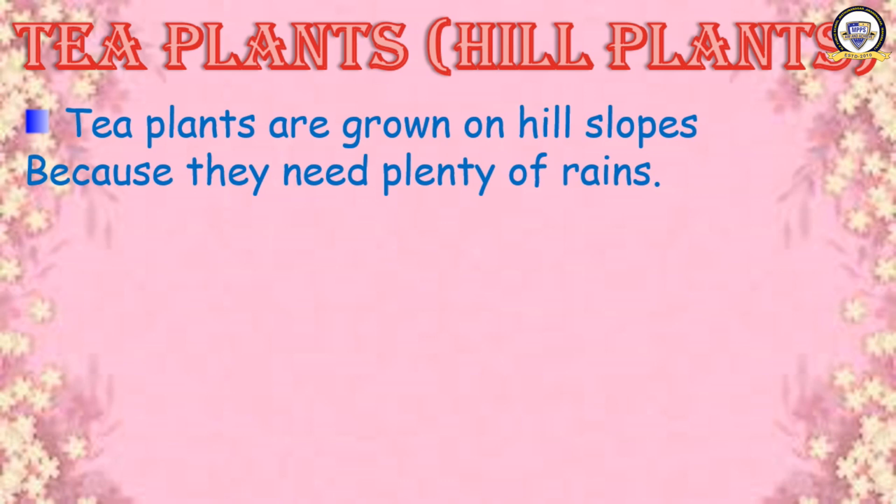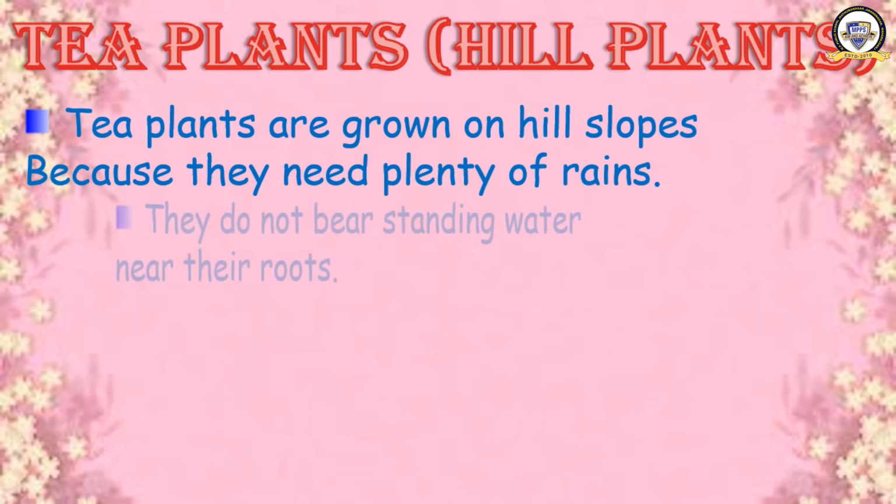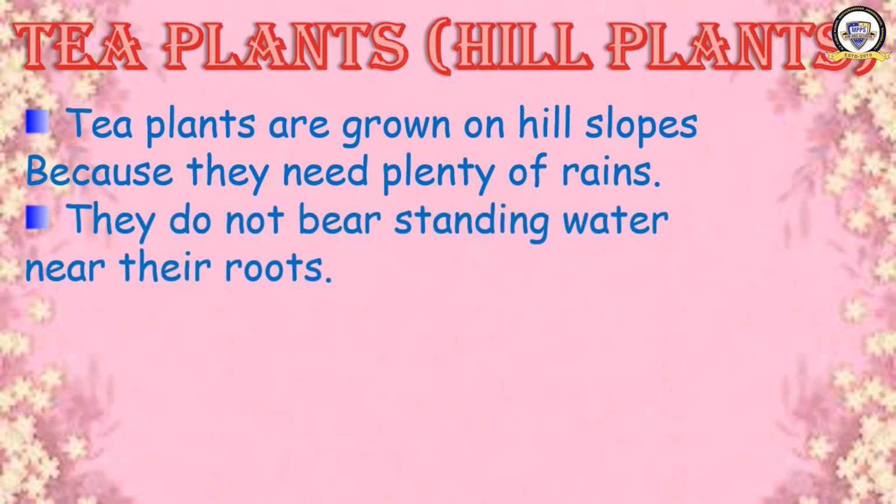Tea plants are grown on hill slopes. On the slopes of the hills, tea plants are grown. Why? Because they need plenty of rain. A good amount of rainfall is needed for the tea plant. They do not bear standing water near the roots. If the water is standing, if the water doesn't flow, then they cannot grow.